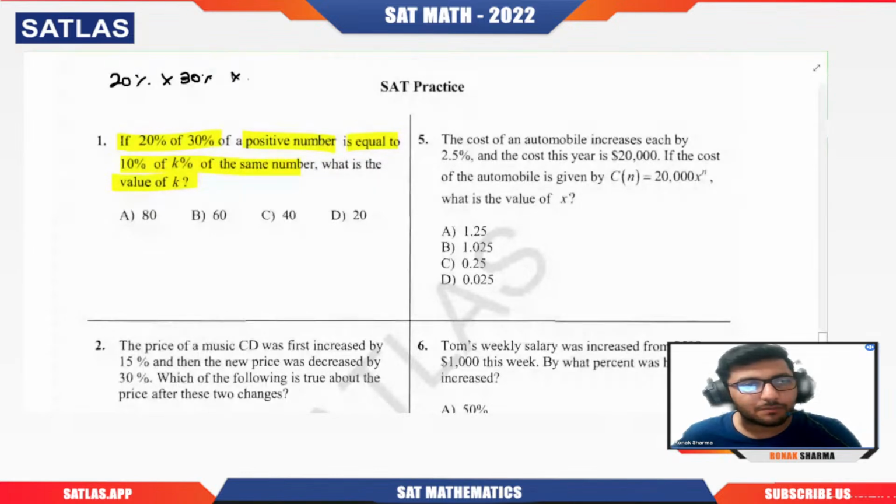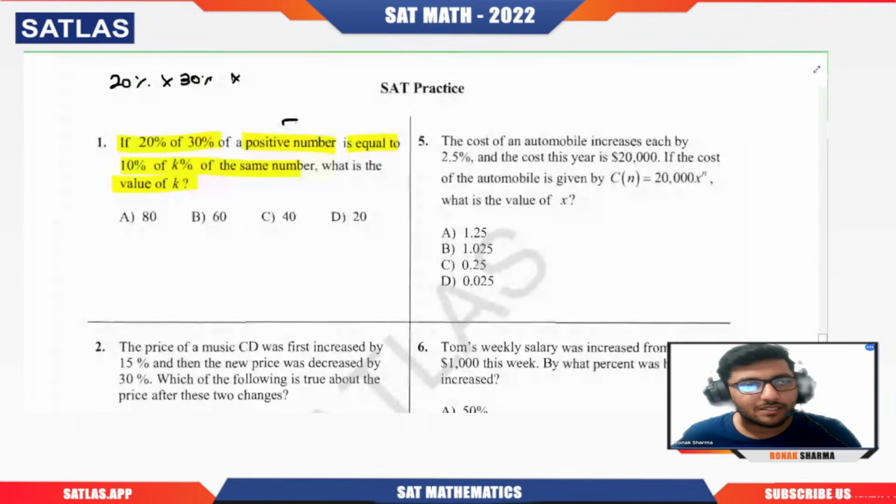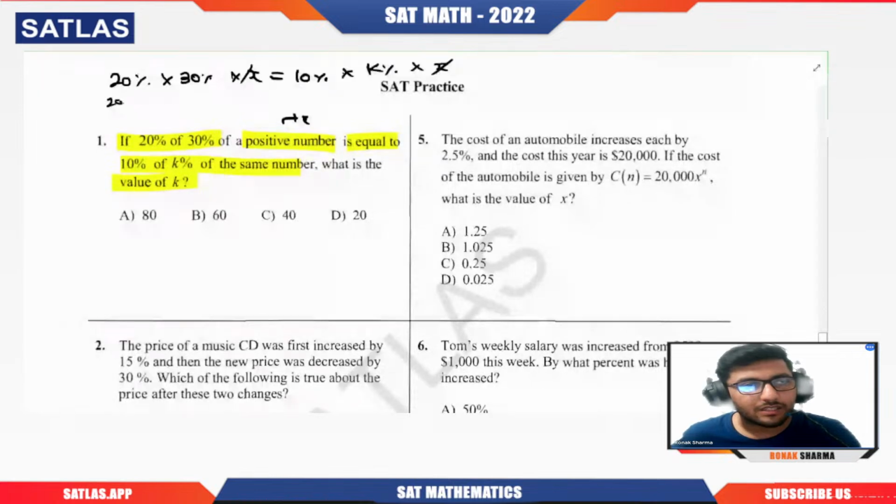Let's say that number is x. Then 20% of 30% of x equals 10% of k% of x, that is 20 by 100 into 30 by 100 equal to 10 by 100 into k.